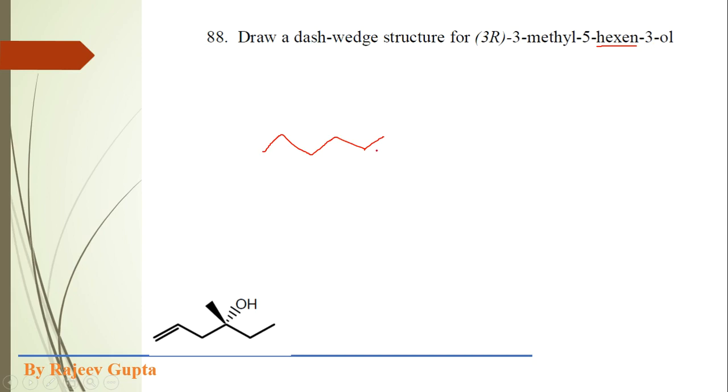If we make numbering from this side, 1 2 3 4 5 6, then at position number 3 the hydroxyl group is present. Now at position number 5 the double bond is present. Now at position number 3 again a methyl group is present. Here the methyl group is also attached to position number 3. Now this is the simple structural formula of this IUPAC name without stereo.